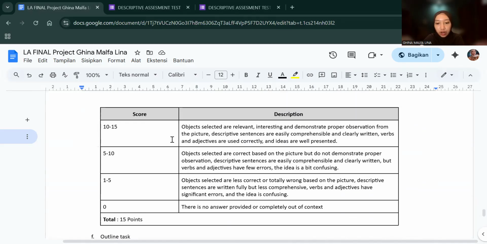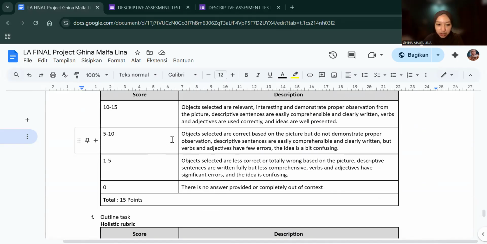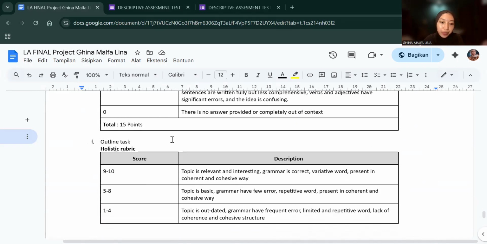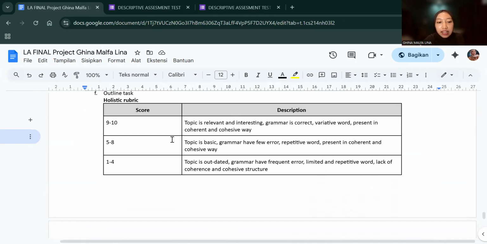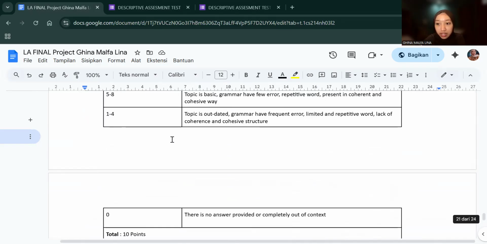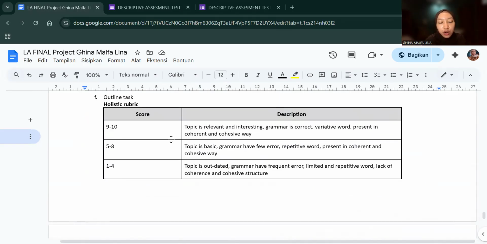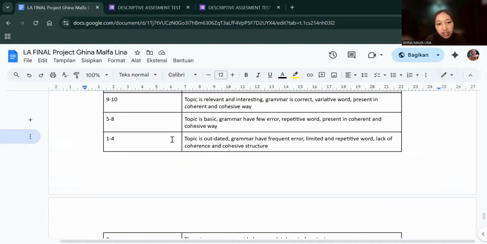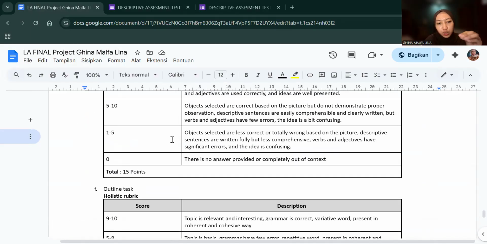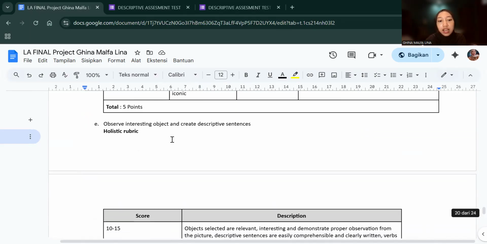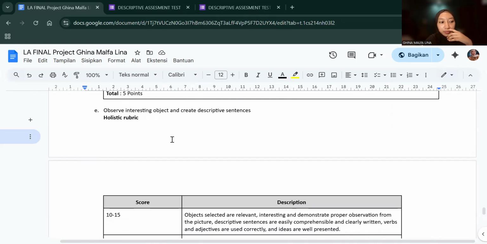And for each of the scores, I also add descriptions of their output. And also the outline task, the maximum score will be 10. Why I put the outline at fewer score than the descriptive text is because I think each student has different critical thinking and creativity in choosing the objects.